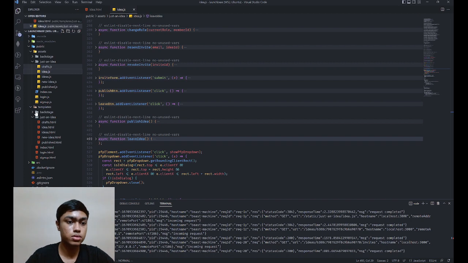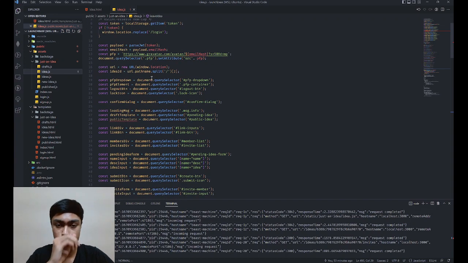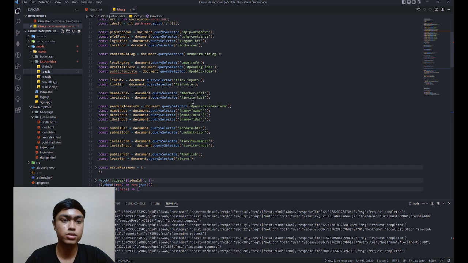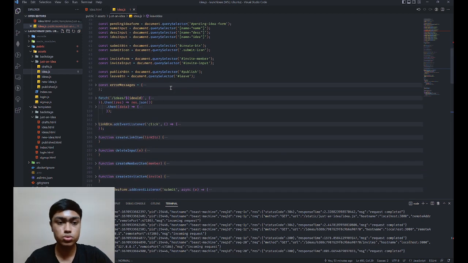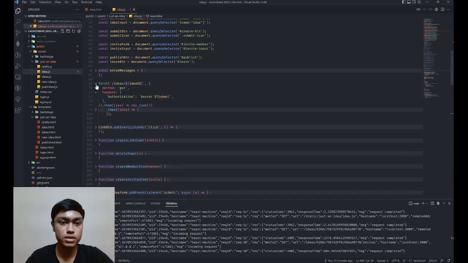Same folder structure, just like the templates folder inside the assets folder, same thing. We're going to go all the way to the top. A lot of this should be quite familiar to you. If you are not sure what these are referencing, you can jump back to the HTML file. I'm going to scroll down. This is the first request that gets run. This is a get request that gets that particular idea.